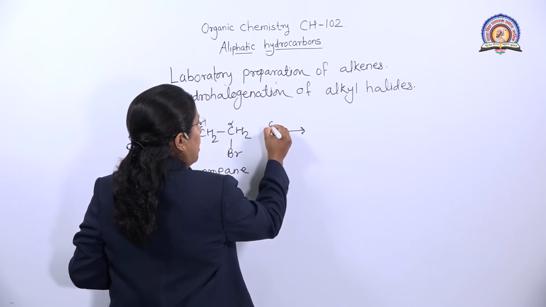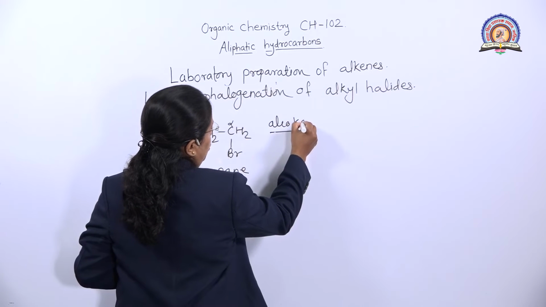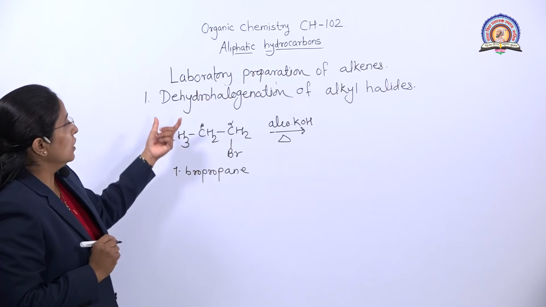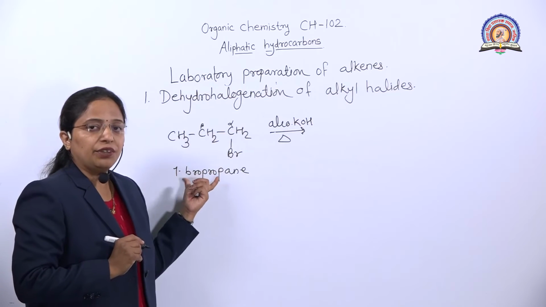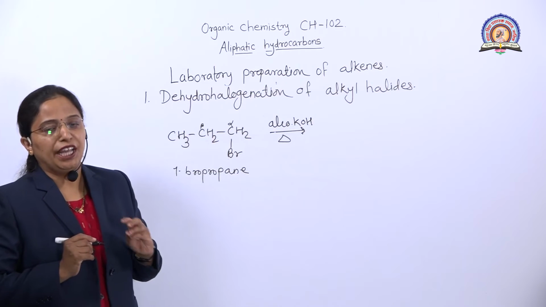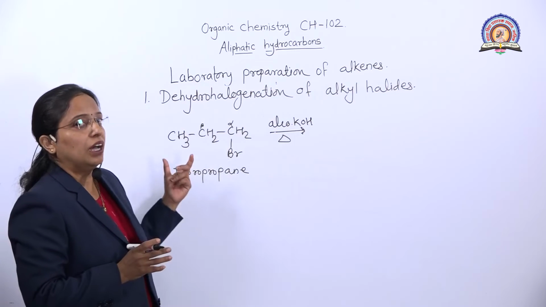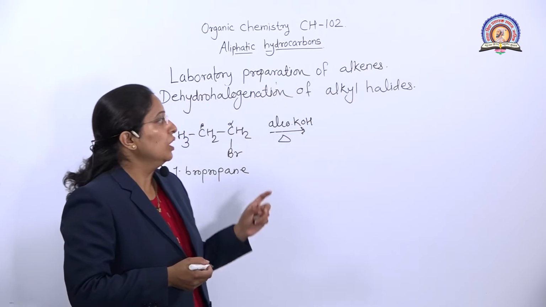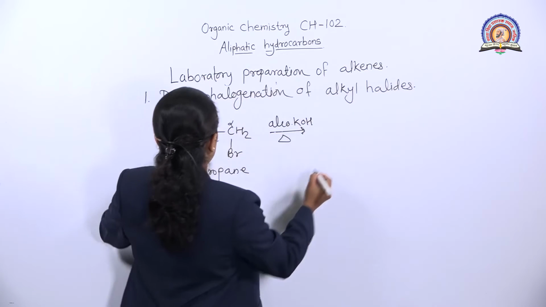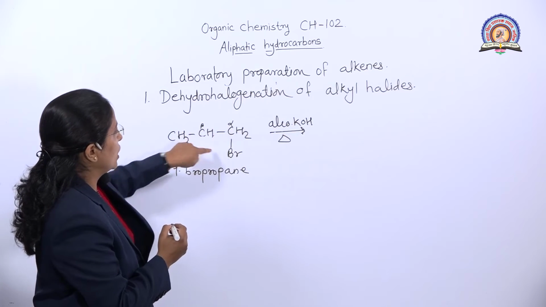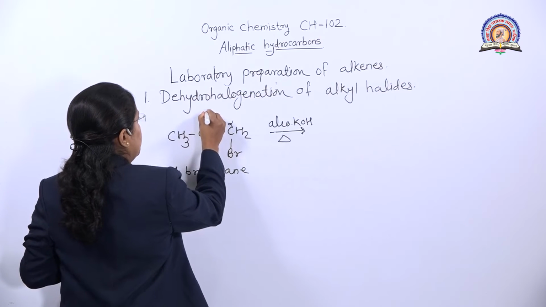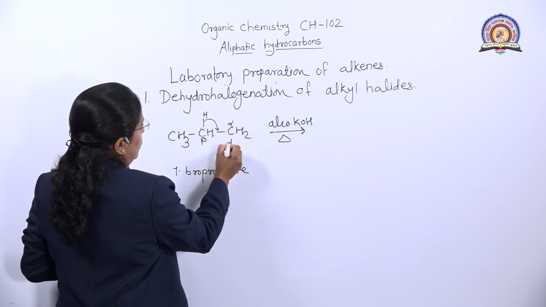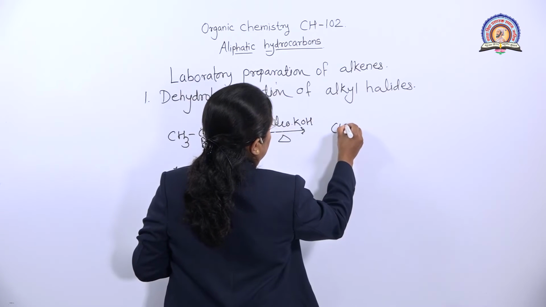This reaction happens in the presence of alcoholic KOH and heat is provided. So when alkyl halide reacts with alcoholic KOH or NaNH2, these two are strong bases, we get the alkenes. Here the beta hydrogen, for our convenience we write this way. It gets removed and we get the alkene.